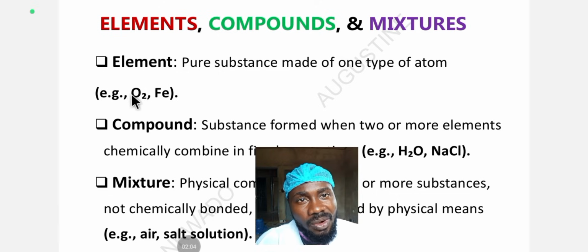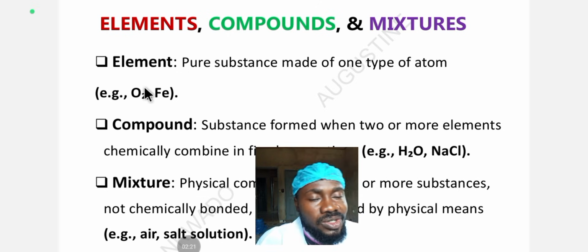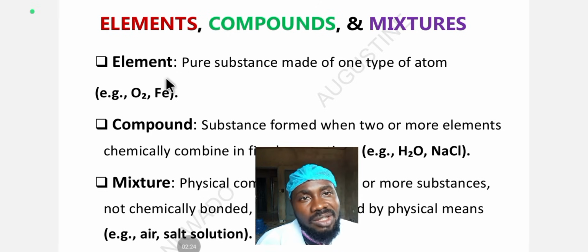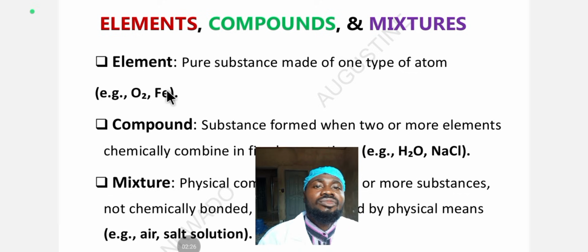These are elements. This one is oxygen, though this particular one here is an oxygen molecule, O2. Then O, when it's only O, is an oxygen atom. This one is an iron atom. That's that for that.